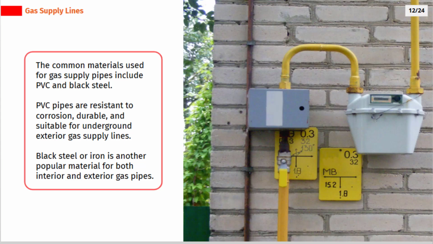The common materials used for gas supply pipes include PVC and black steel. PVC pipes are resistant to corrosion, durable, and suitable for underground exterior gas supply lines. Black steel or iron is another popular material for both interior and exterior gas pipes.